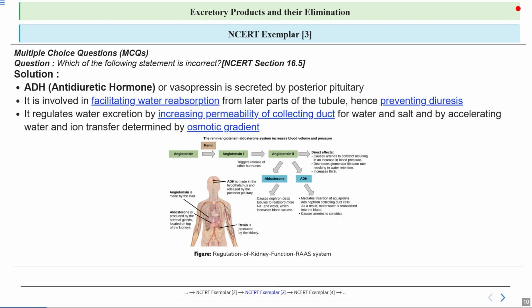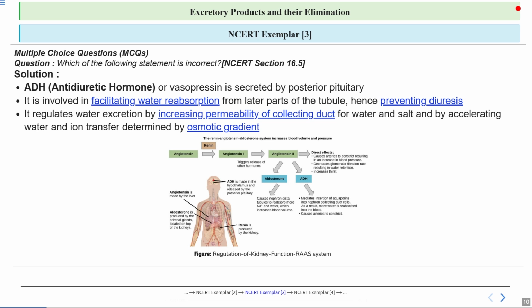So you can see this picture of regulation of kidney function by the RAS system. Here you can see that by the action of renin, angiotensinogen first converts to angiotensin 1, then angiotensin 2. So here renin is an enzyme, and it is catalyzing this conversion. Talking about the effects of angiotensin 2, it causes arteries to constrict, which results in an increase in blood pressure. It decreases glomerular filtration rate, resulting in water retention.